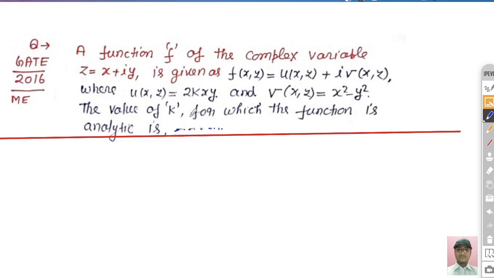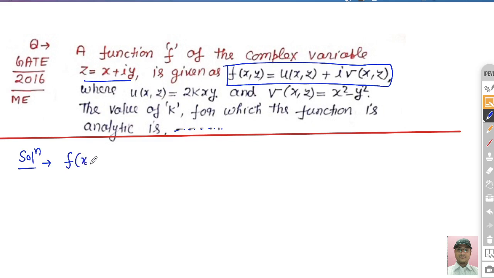Now what is the question? First we read the question carefully. The function f of a complex variable is given by f(x, y), that is basically u plus iota v. First you just write down what is given. So this is the complex function f. You can write it like this, f(x, y), or you can also simply write f(z), right? So f(z) is given as u plus iota v, right.